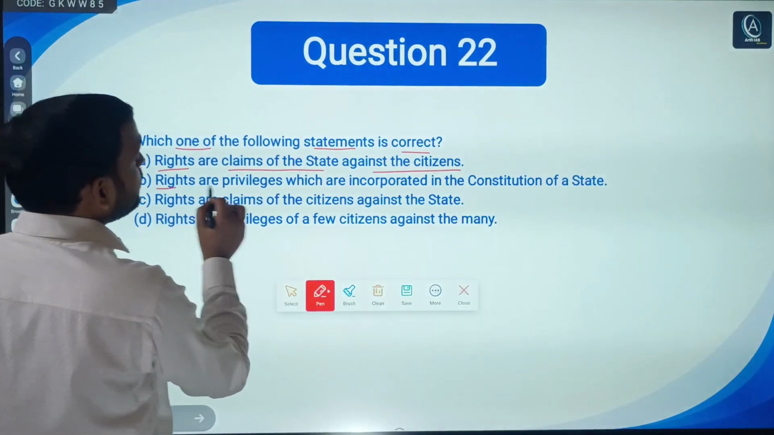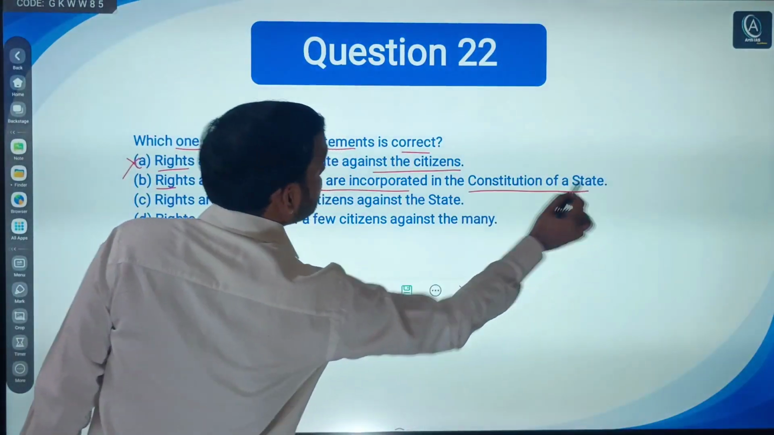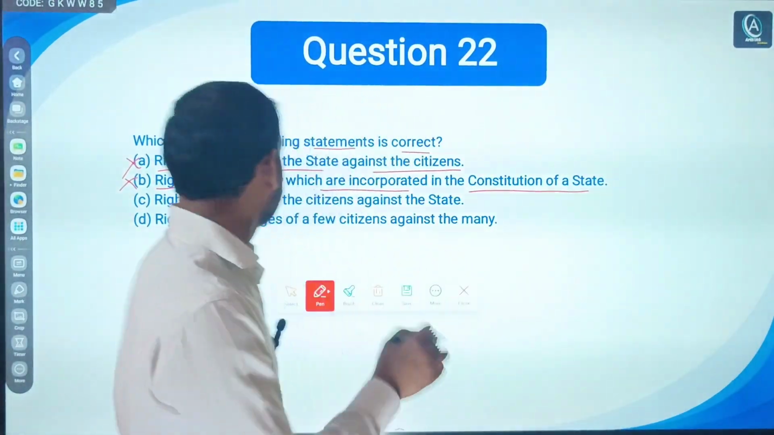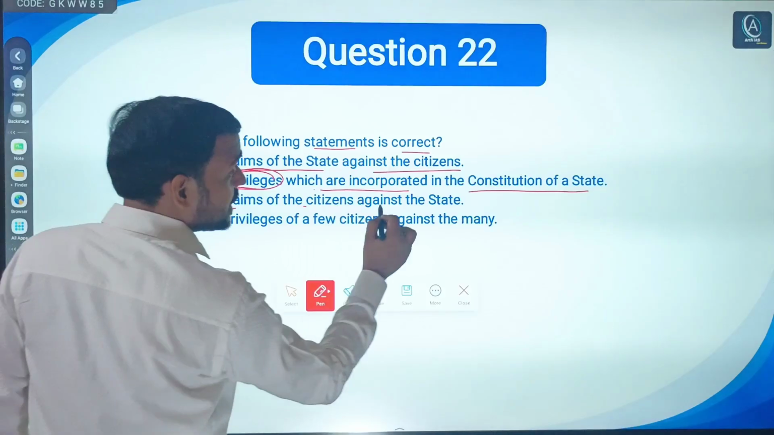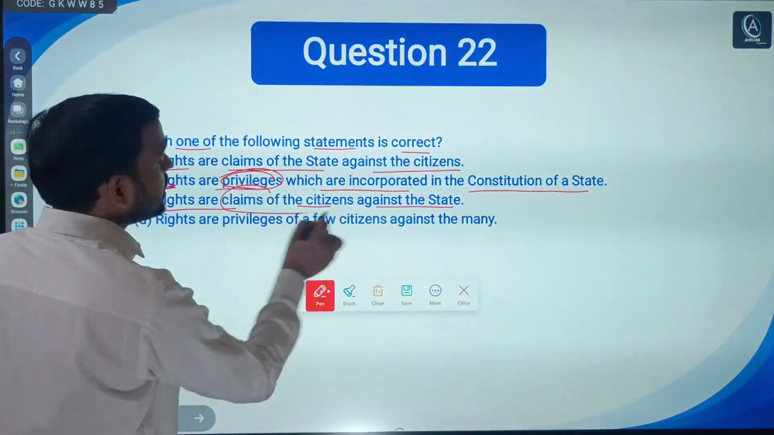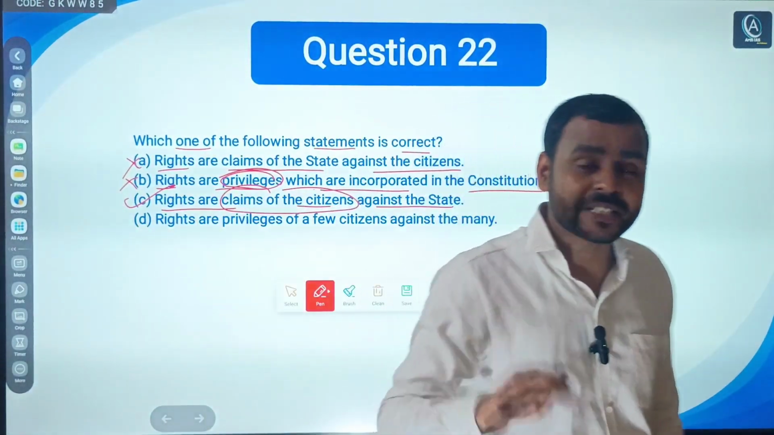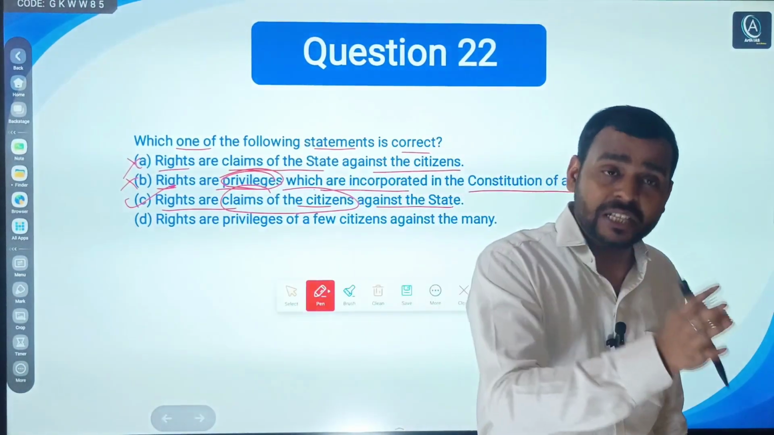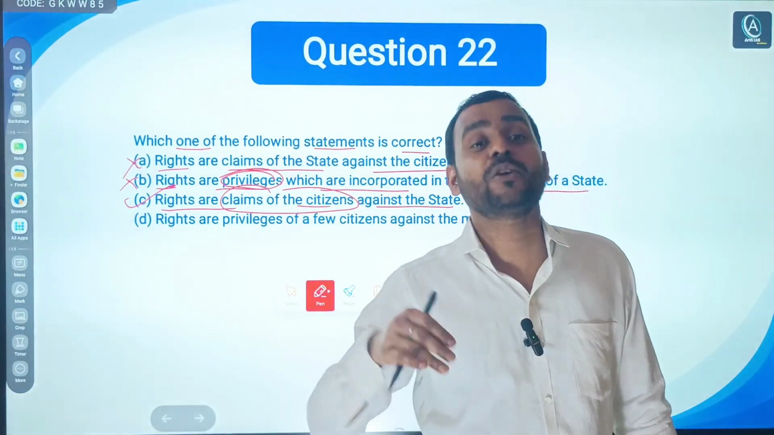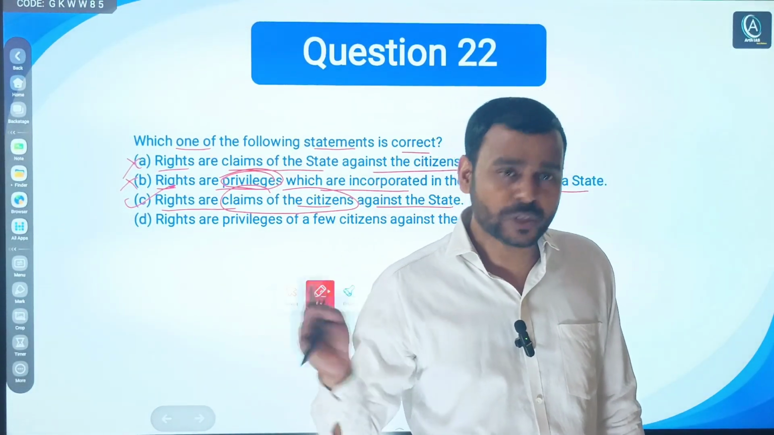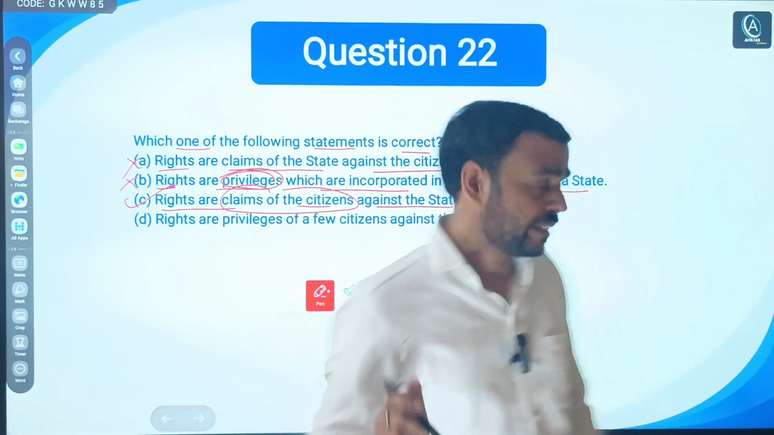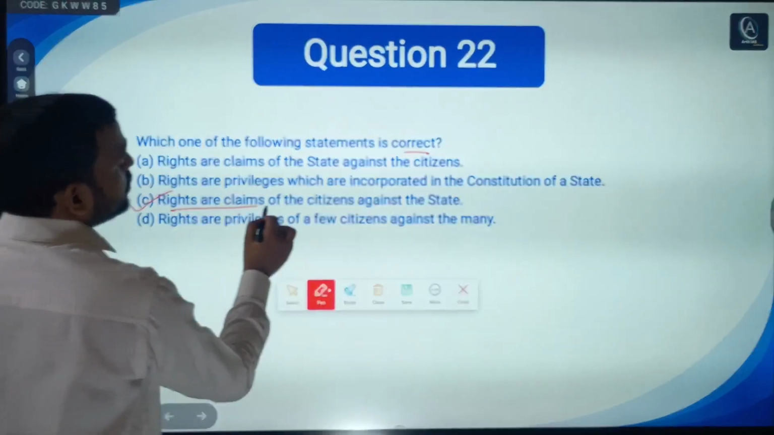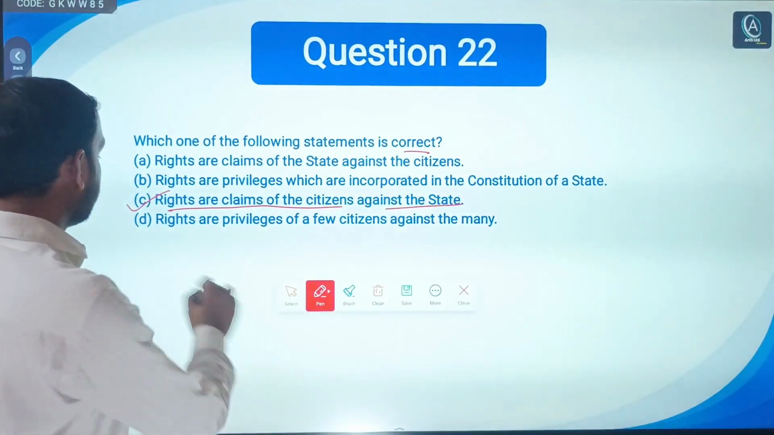Second says rights are privileges which are incorporated in the constitution of a state. No, rights are not privileges. Third says rights are claims of citizens against the state. Obviously, I told you that they are claims of citizens against the state. If states have authority to perform certain actions, citizens have certain rights to enjoy their life for their overall development, whether physical, mental, or social well-being. So C is the right answer. Means rights are claims of citizens against the state.